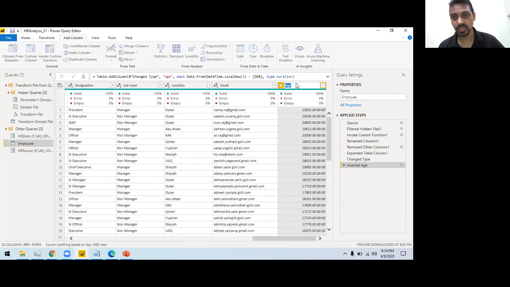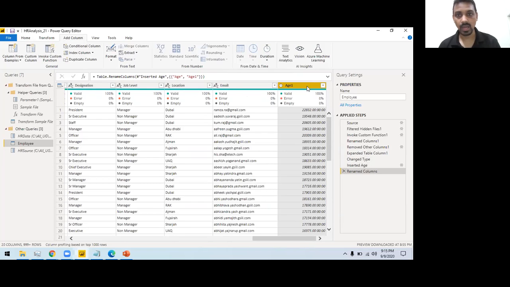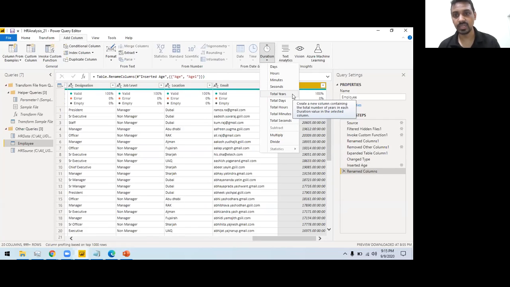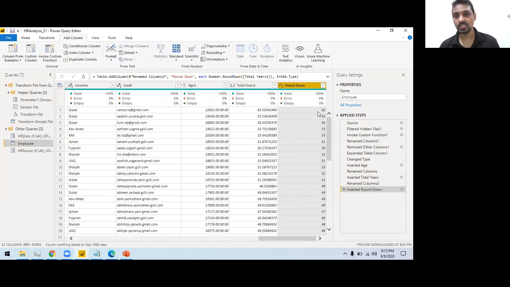So let's rename this to age 1. This is my age with decimal. Okay, once I rename this column, this is my age. Now I want this to turn into total years. Because this is showing me decimals, this is now my total years. I will name it total year 1. And then I want the rounding to be round down. So this should be 62. So this is my age. I have calculated this age.